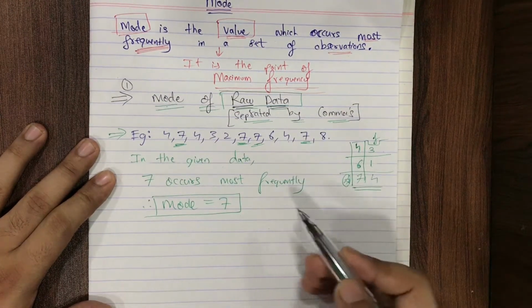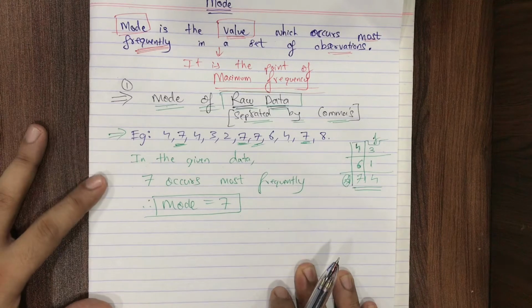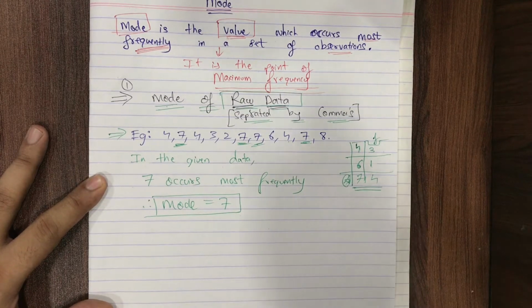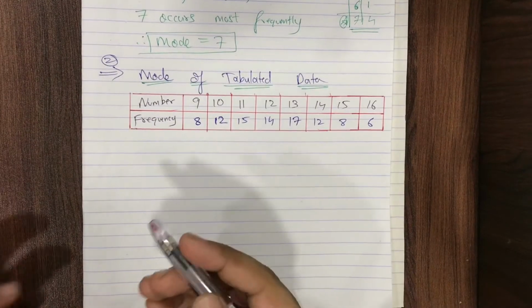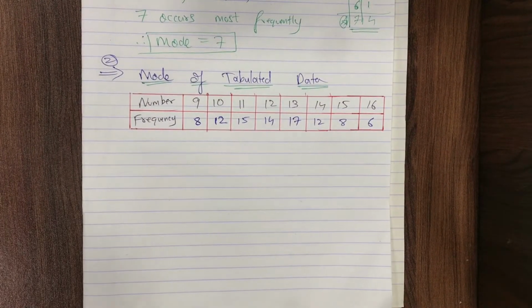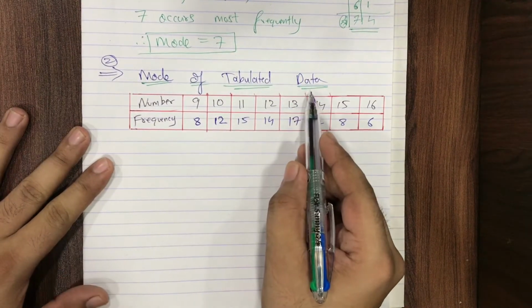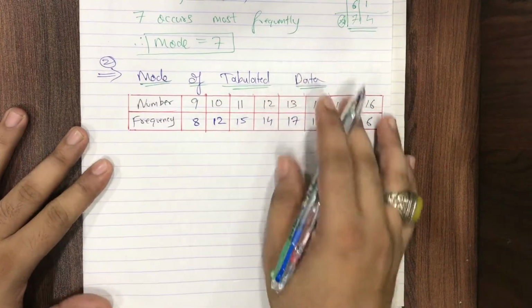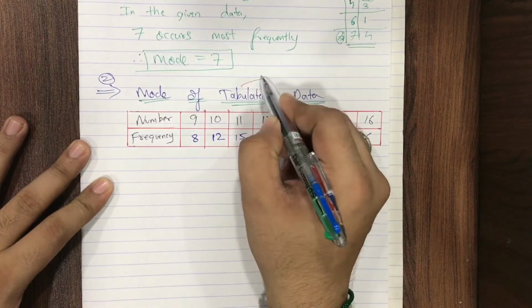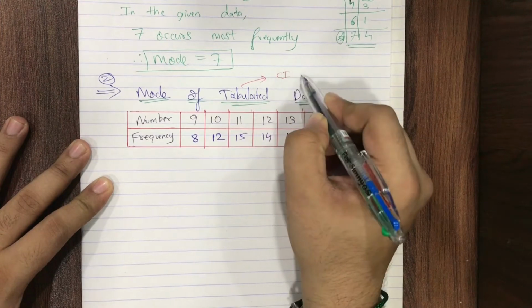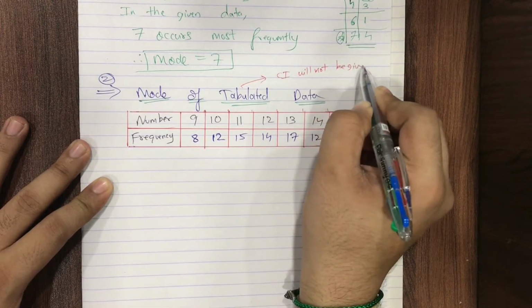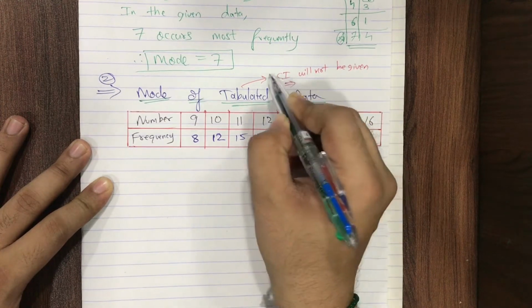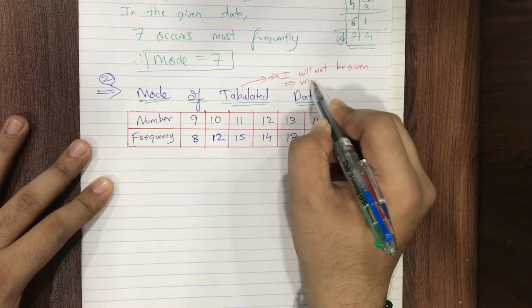Now let's see how to find mode of tabulated data. Pause the video first and complete this. Okay students, now we are doing the second type, which is mode of tabulated data. Tabulated data means class intervals will not be given, or in other words, ungrouped data.